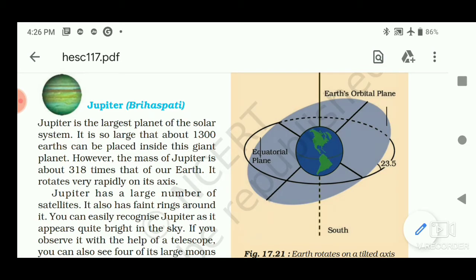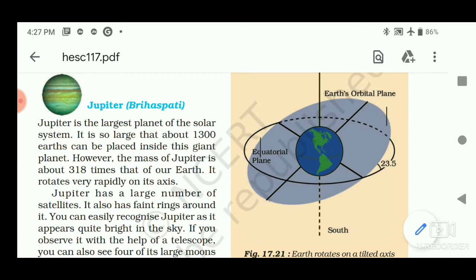Jupiter has the largest number of satellites, more than 75. It also has faint rings around it. These faint rings cannot be seen by naked eyes. You can easily recognize Jupiter as it appears quite bright in the sky. And a few days ago we saw Jupiter and Saturn near to each other in the night sky.